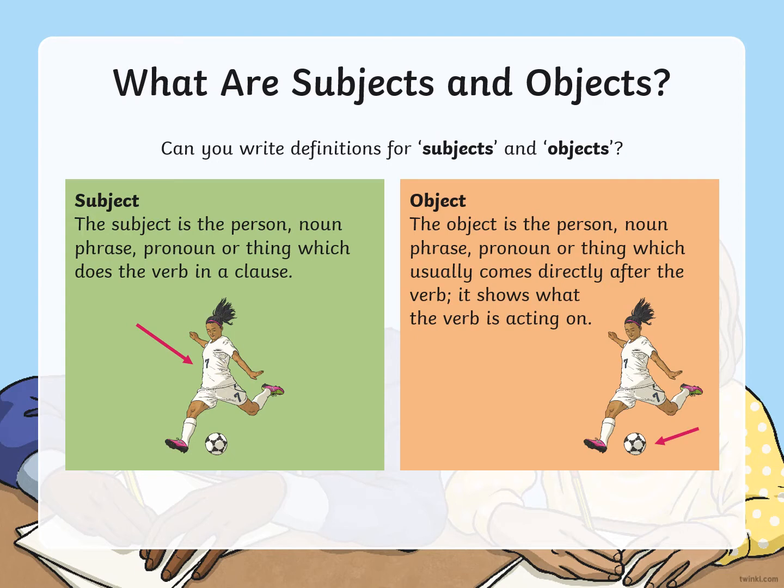The object is the person, noun phrase, pronoun, or thing, which usually comes directly after the verb, showing what the verb is acting on. So in she is kicking the ball, the ball would be the object, okay? And the action is the kicking, the verb. You can see how ball, which is the object, comes directly after the verb kicking. Really important to remember.